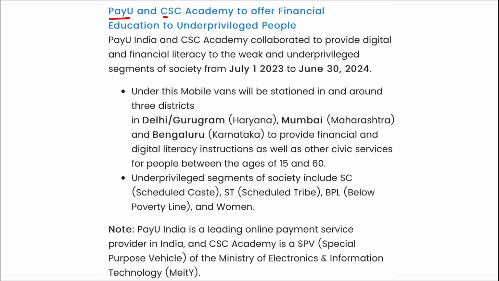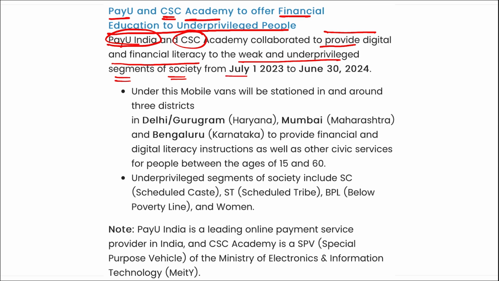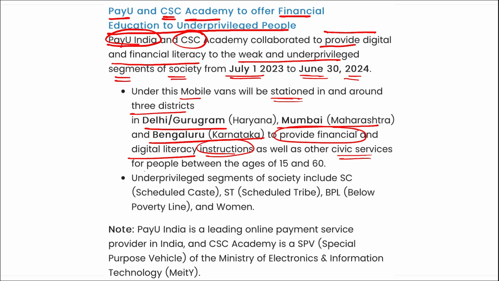Next, PayU and CSC Academy to offer financial education to underprivileged people. I repeat, PayU India and CSC Academy have collaborated to provide digital and financial literacy to the weak and underprivileged segments of society from 1st July to 30th June 2024. Under this, mobile vans will be stationed in around 3 districts, that is Gurugram, Haryana, Mumbai, Maharashtra and Bangalore, Karnataka. This is to provide financial and digital literacy instruction as well as other civic services for people between the age of 15 and 60, in underprivileged segments that include SC, ST, below poverty line and women.